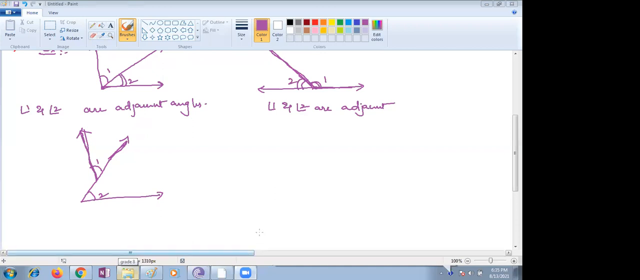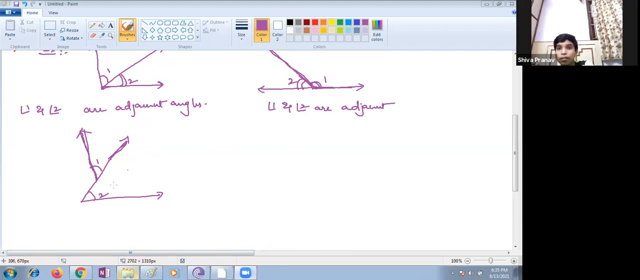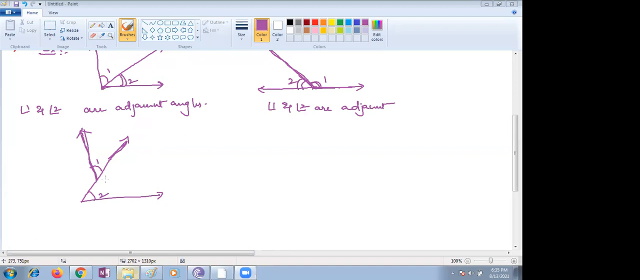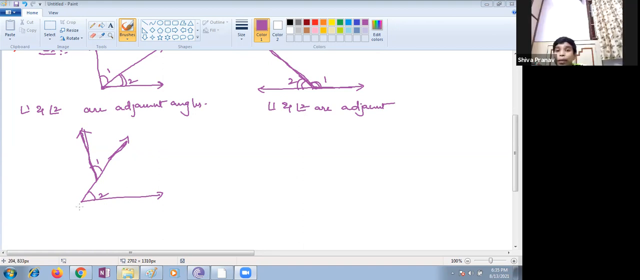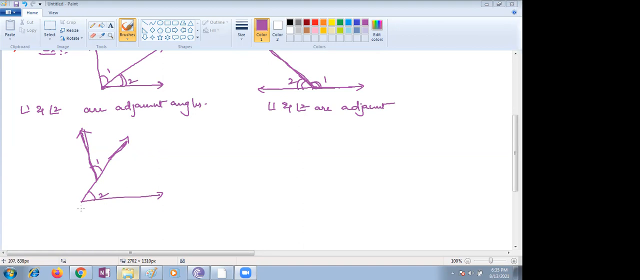Yeah, you just see the third figure, Shiva Pranav. Are you there, Shiva Pranav? Yes, ma'am. Shiva Pranav, what is the angle here? Why is it not adjacent? Can you give the reason? Wait, children, wait.